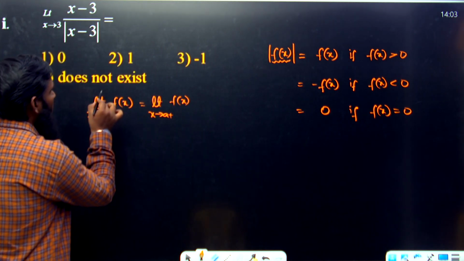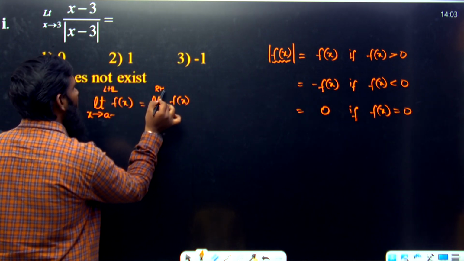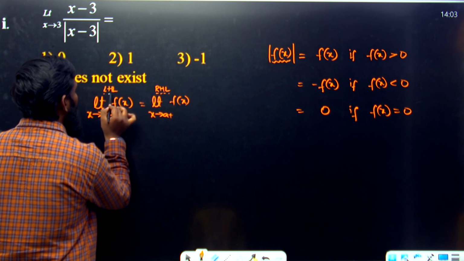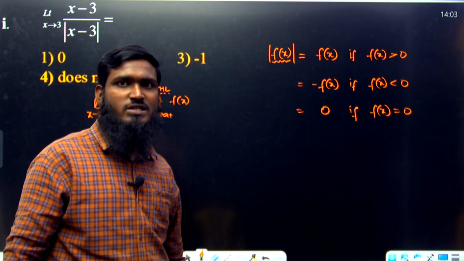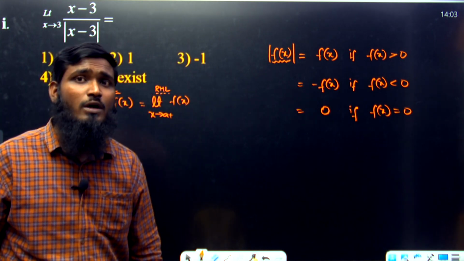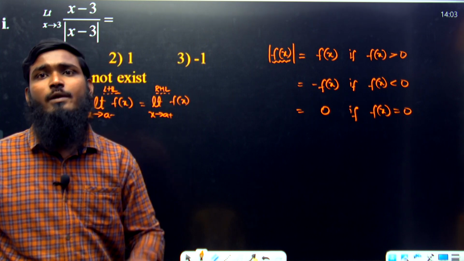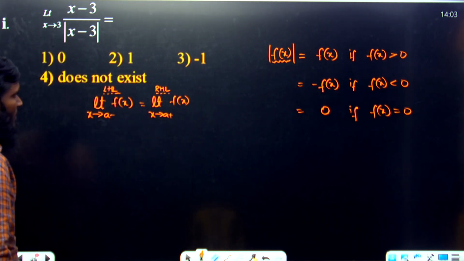This we are calling LHL, and this part we are calling RHL. LHL value and RHL value. If the LHL value is equal to the RHL, then we call it that the limit exists. If LHL is not equal to RHL, then we have to say the limit doesn't exist. Now let us see this part.